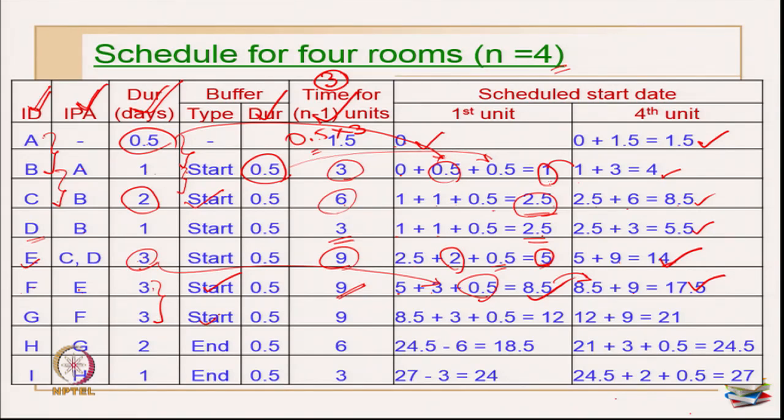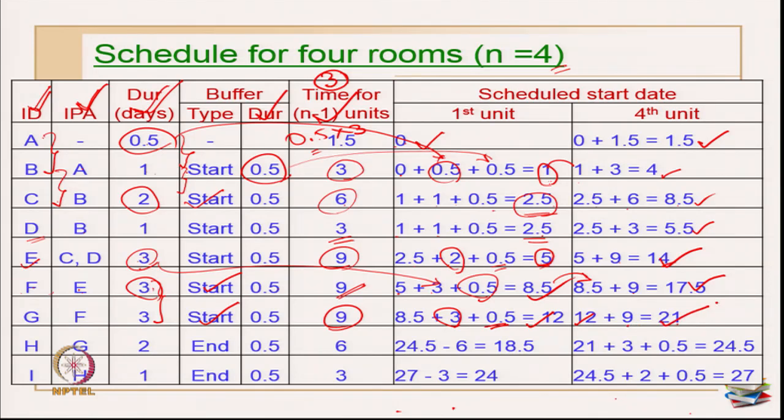So, I am again introducing a start buffer here. Now, this is 8.5 plus time taken for activity F is 3, that 3 is coming here, plus 0.5 is the buffer between G and F, that is 0.5. So, this becomes 12 now. Now, for the 4th unit this is 12 plus time taken for n minus 1 is 9. So, this becomes now 21.